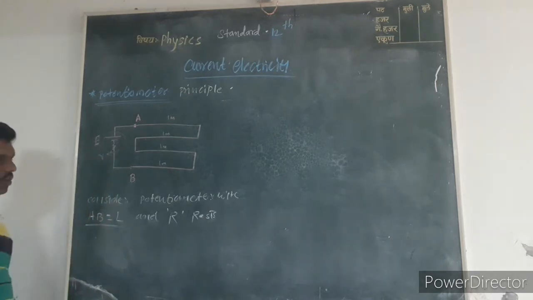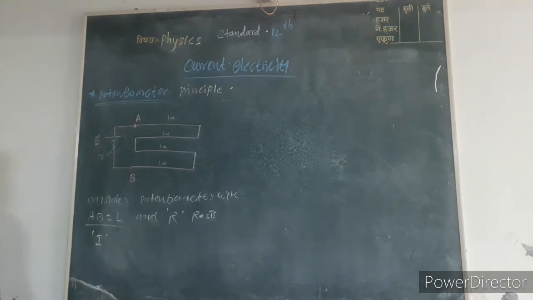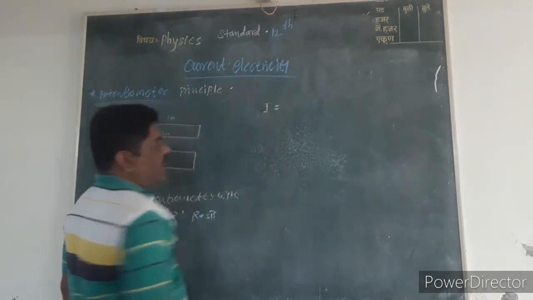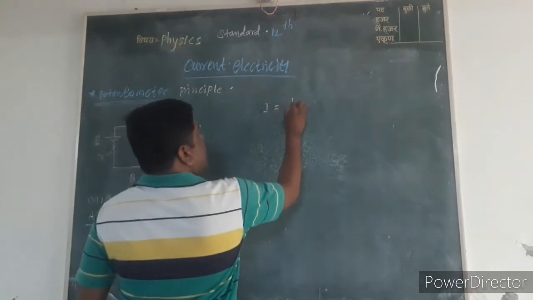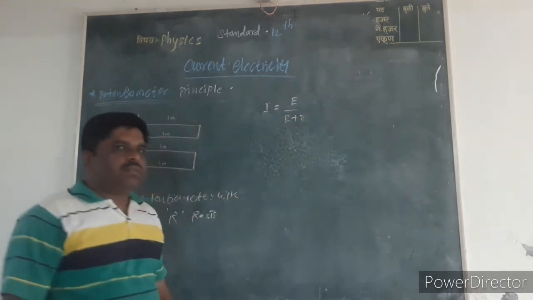If the key is closed, the electric current I passes through wire AB due to EMF E. Hence the current in this circuit is I = E/(R + r).